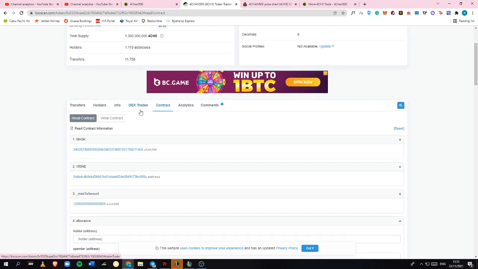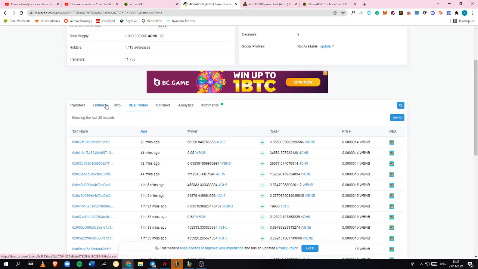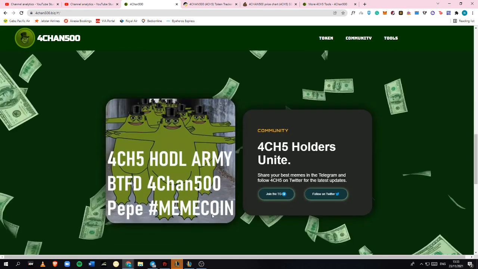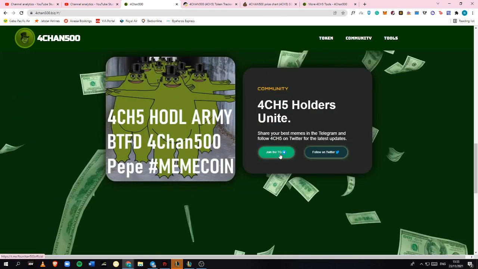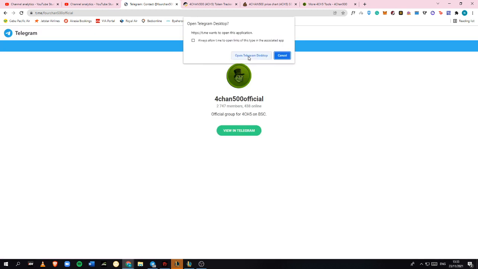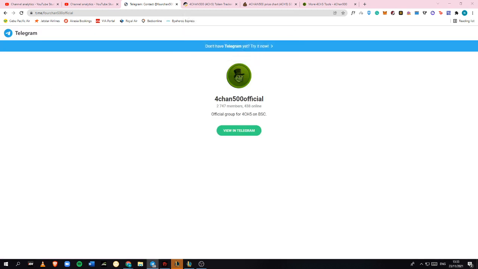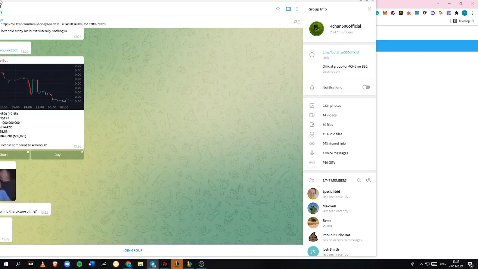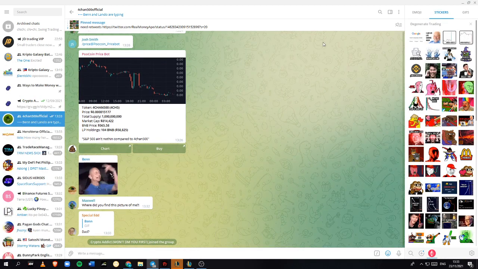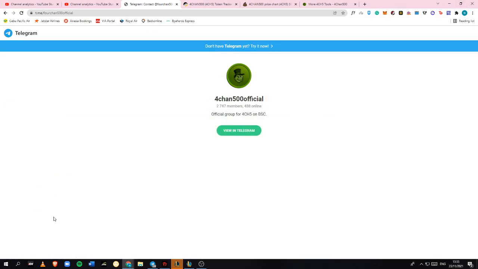This is the contract, and you'll be able to see all of the trades inside this 4chan500. They also have a community. You just click this and you'll be able to join it, and there are more than 2,747 members inside the 4chan500 official. So just click join the group and you're pretty much good to go.